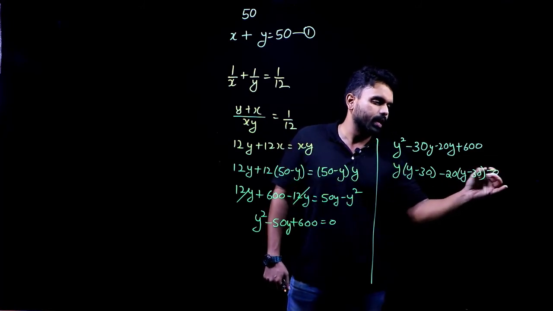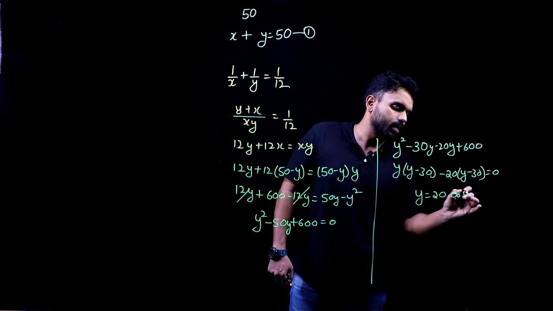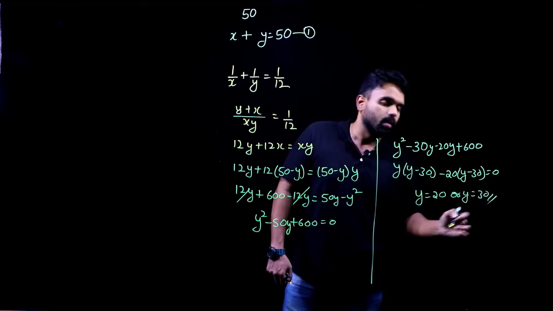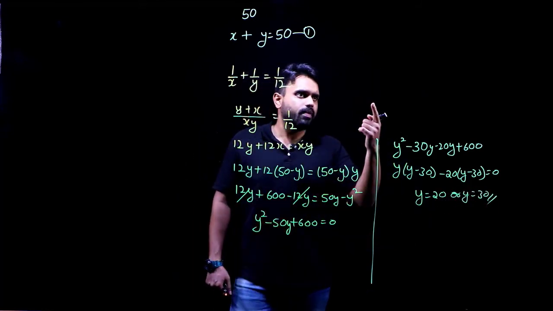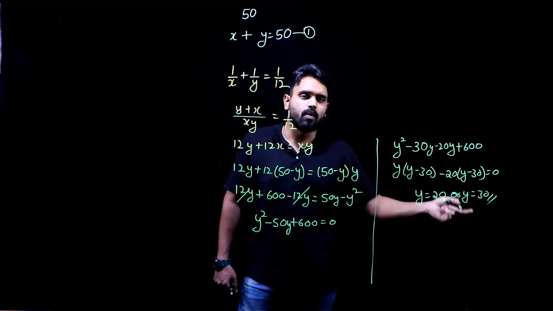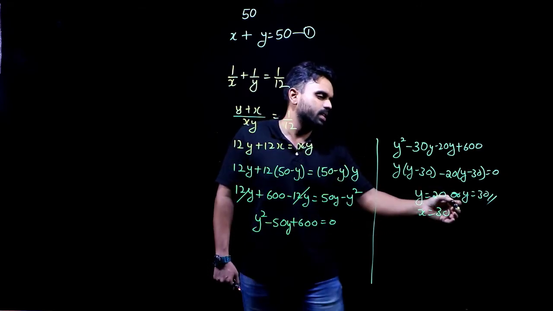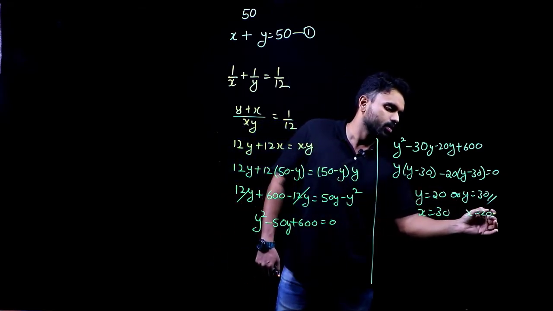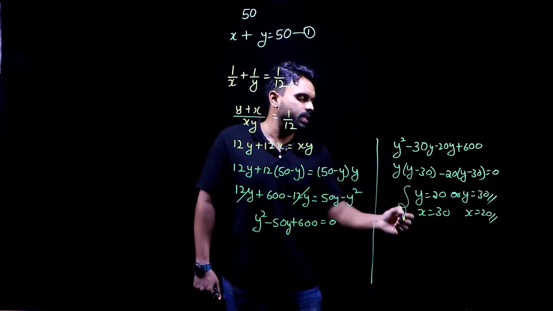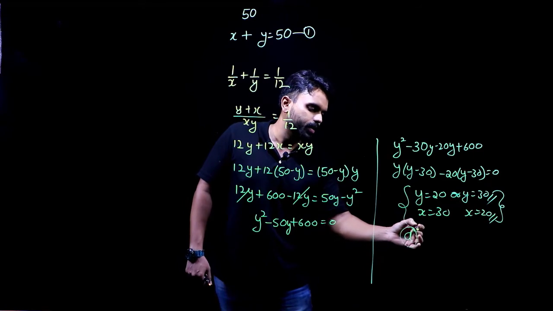So the value of y can be what? The value of y can be either 20 or 30. Now, if I take y to be 20 or 30, what will be x? In this case x will be 30. In this case x will be 20. So do we have an option which has both of these, that is 20 and 30? Yes, option D. Option D is my right answer. Let's move on to our next question.